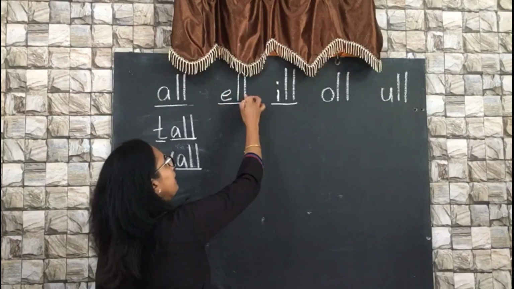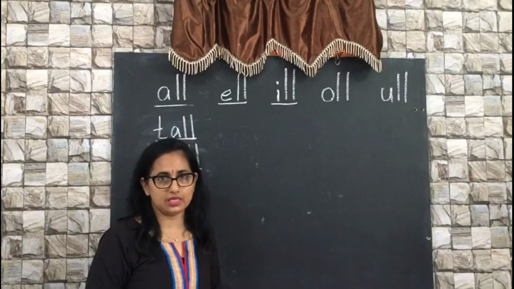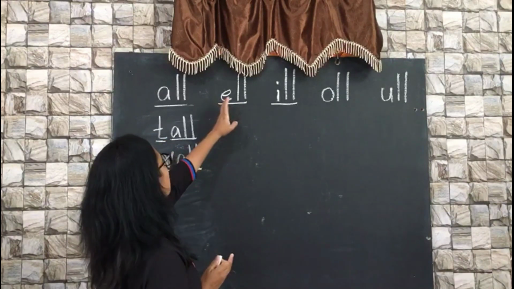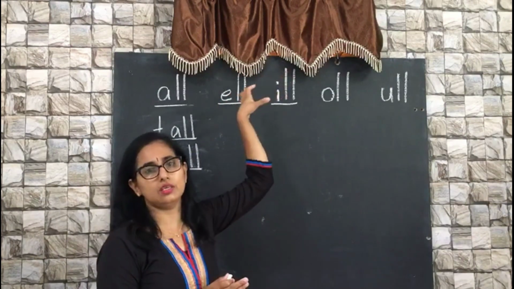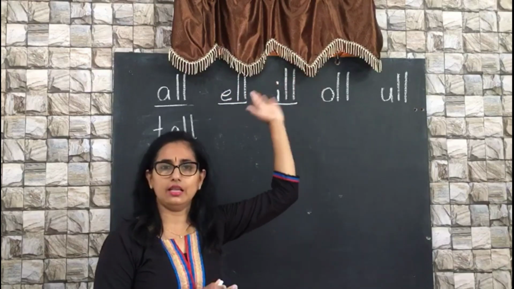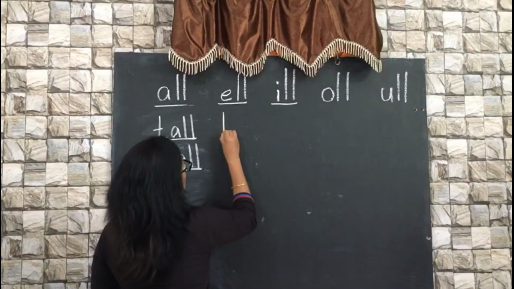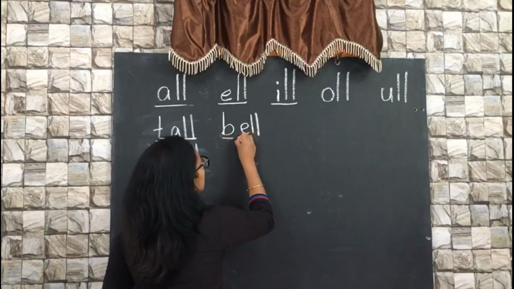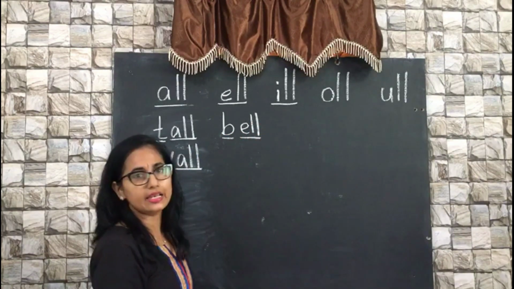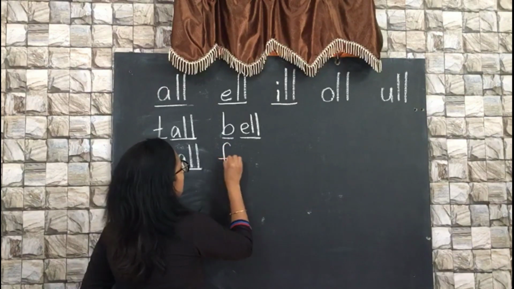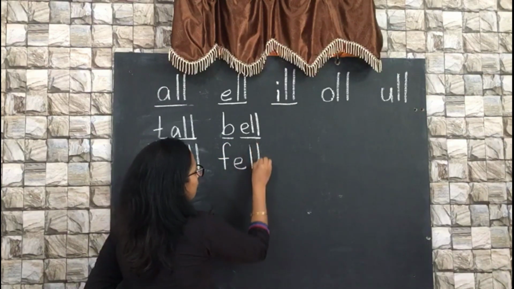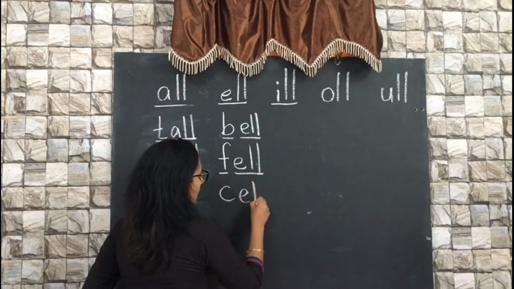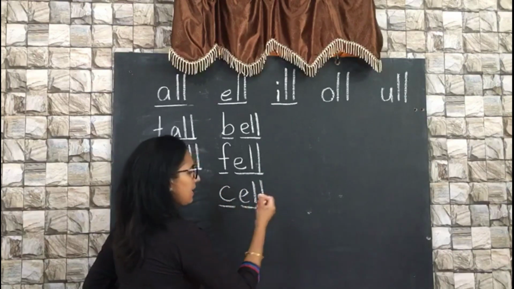Now let's see how to do this. This is E, L. The common sound of E is E, right? When you are joining double L along with E, it's el, L, L. Some of the examples, see, B and el. B, el, bell. F, el, fell. Even you can write S, el. But don't do this right now.